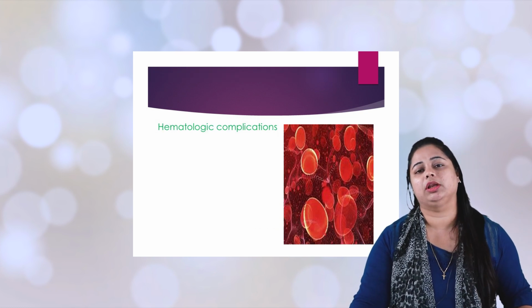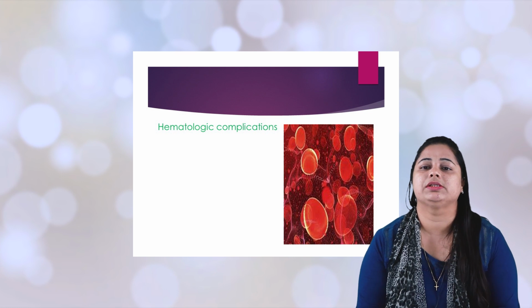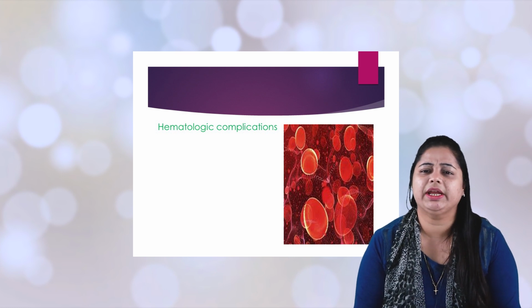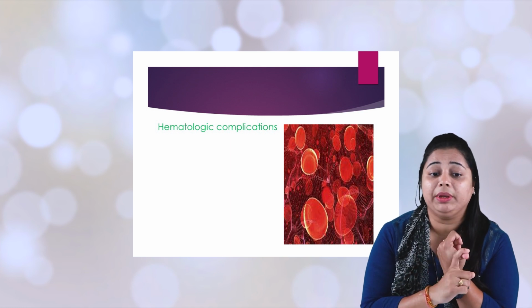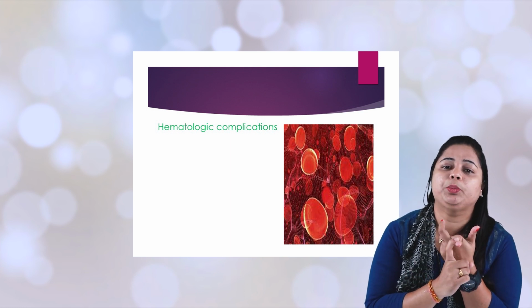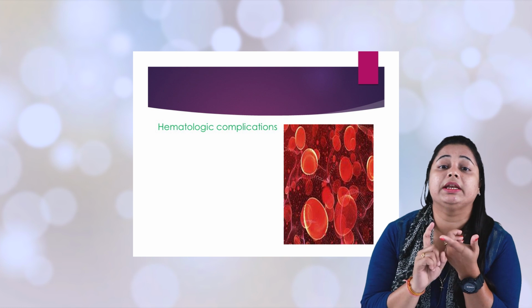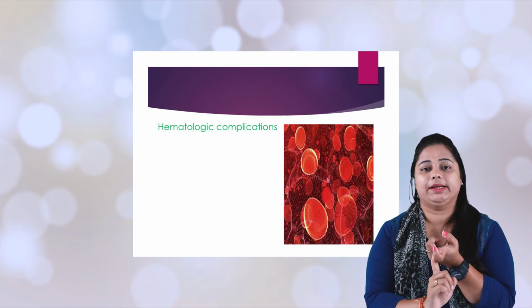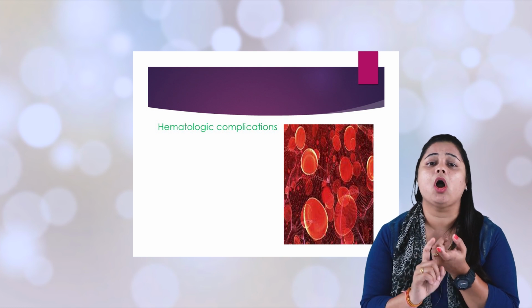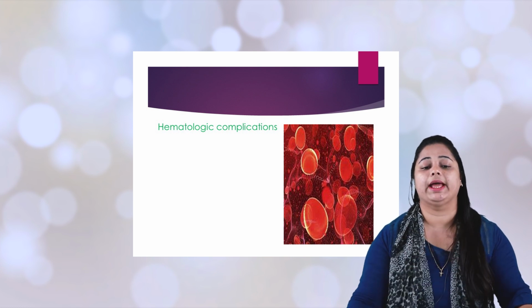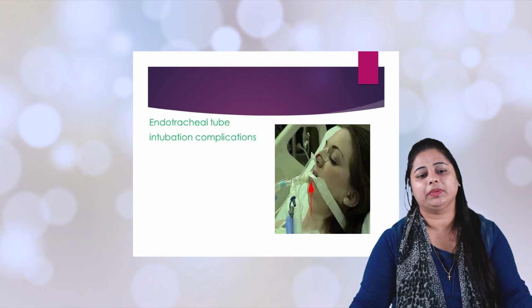Then hematological complications. I already said DIC, disseminated intravascular coagulopathy. Along with that, we have anemia as well as thrombocytopenia. That means there is a reduction in your platelets. When the platelets are reduced or decreased, it is called thrombocytopenia.